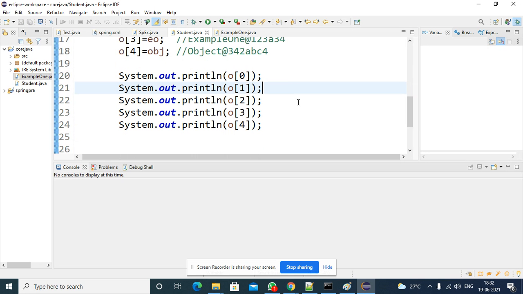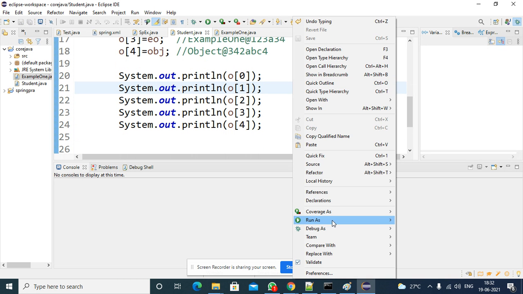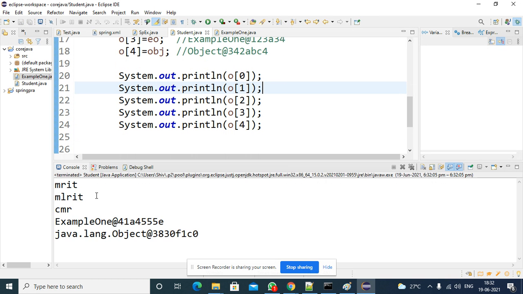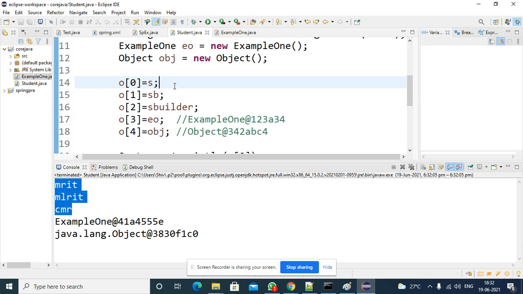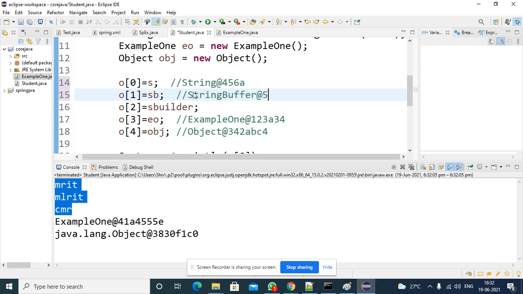So I am trying to print the data. Execute the program. Run as Java application. See, for the first three values you are getting the data as content. You are not getting the output like String at the rate symbol, some number. So you are not getting the output in this way. Here also you are not getting the output for string buffer at the rate, so you are not getting the result in this way. Yeah. So why are you not getting it?